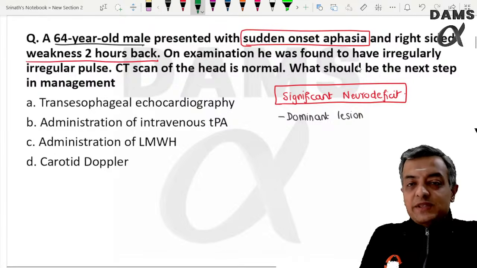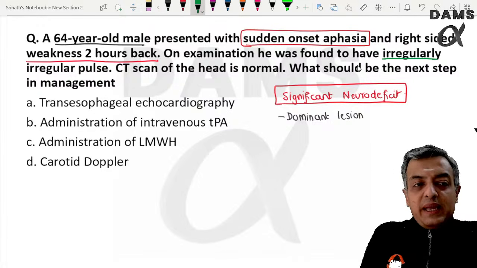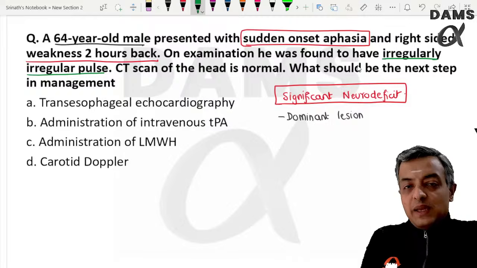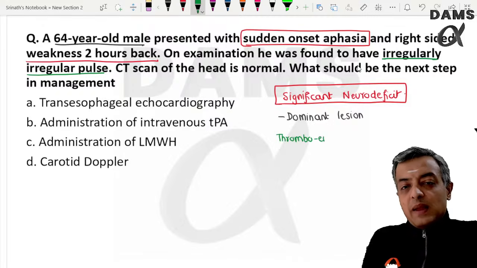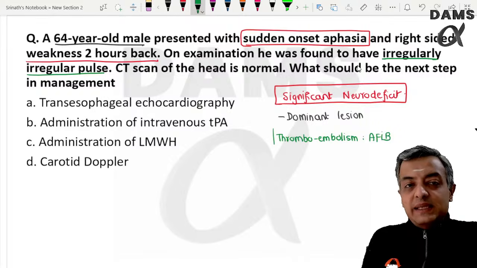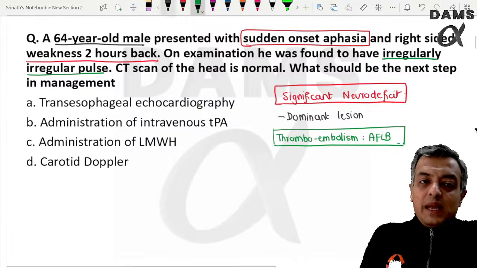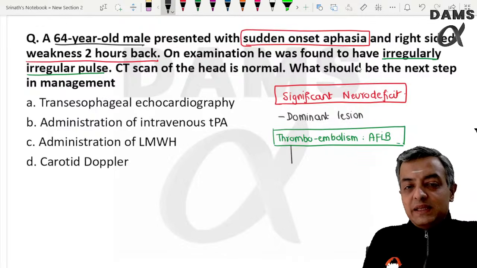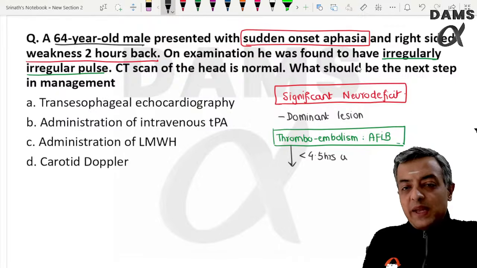Same finding, the patient is having an irregular pulse. So it is likely to be a thromboembolic stroke, likely thromboembolism secondary to atrial fibrillation. In this case, the CT scan is normal, and the patient has come early, within the 4.5-hour window period.